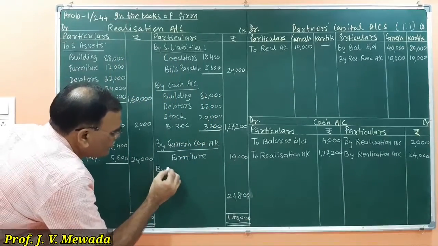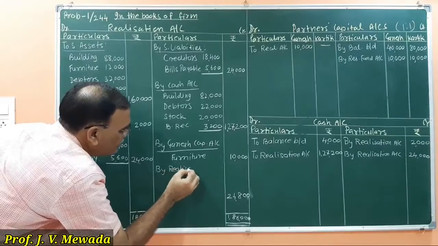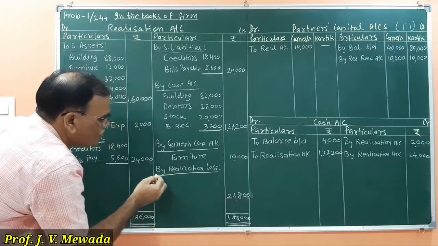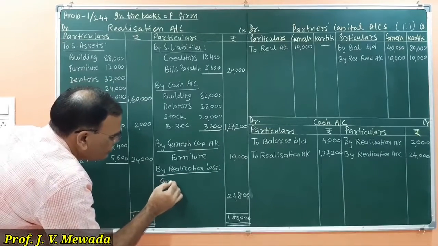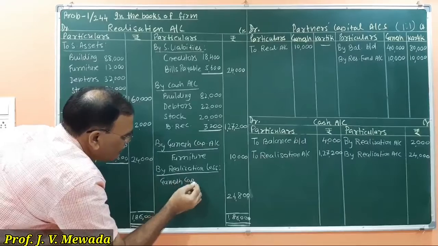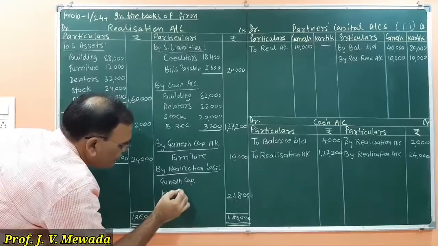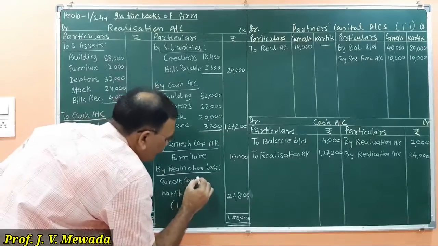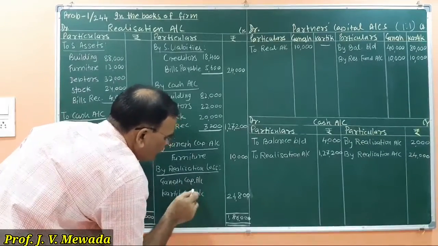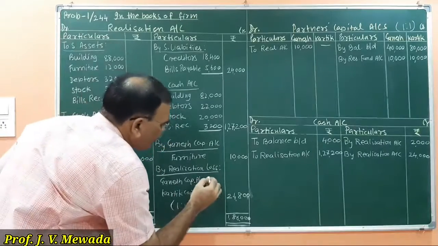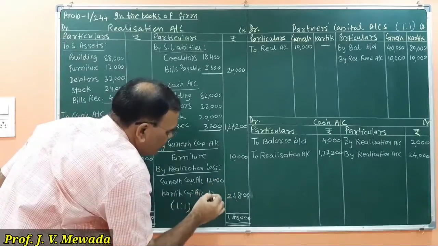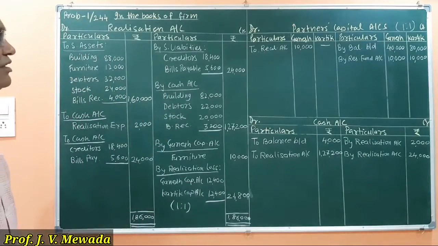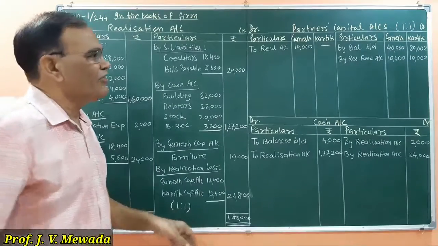So by realization loss, which is distributed to Ganesh Capital and Karthik Capital in the ratio of 1:1. So 12,400 each will be given to the partners, and this 12,400 is credited here, so we will debit it.